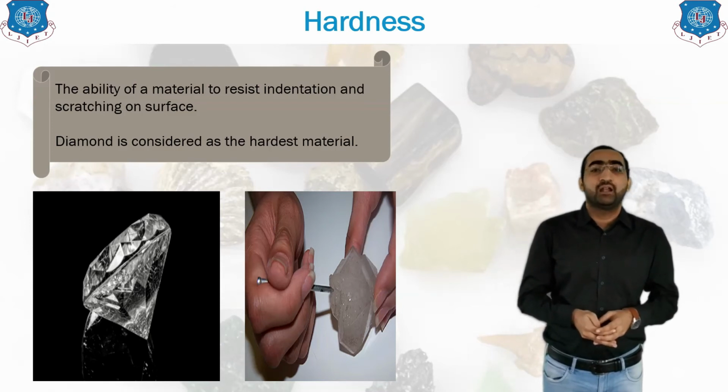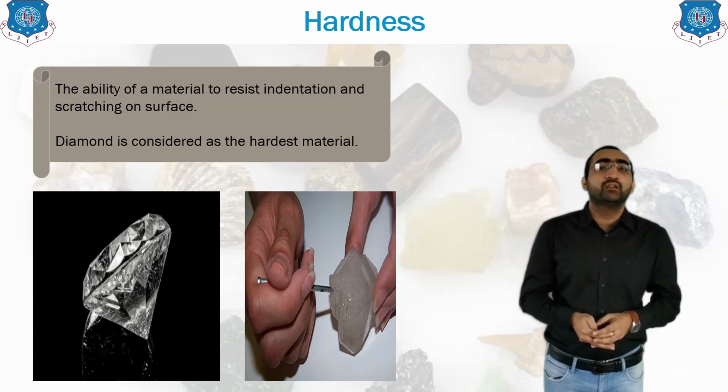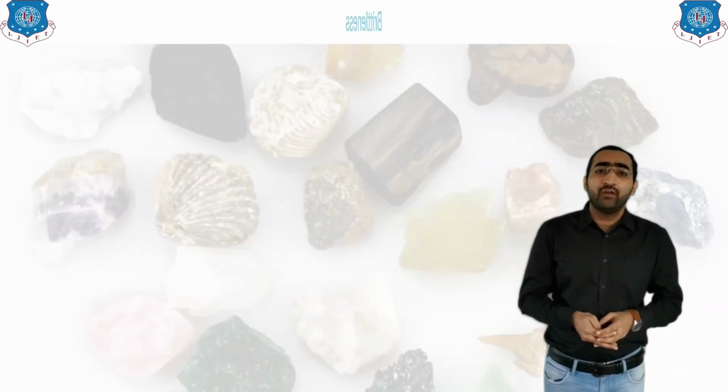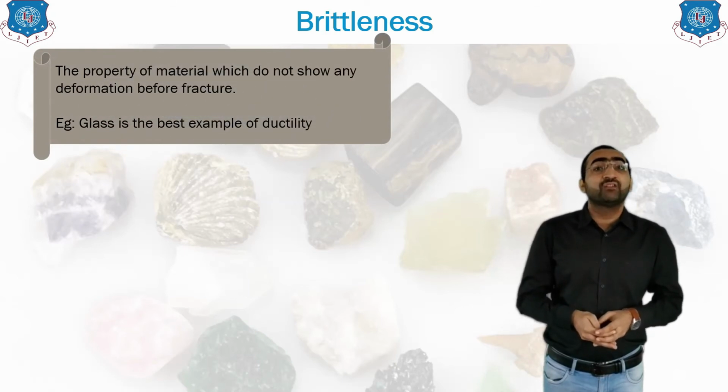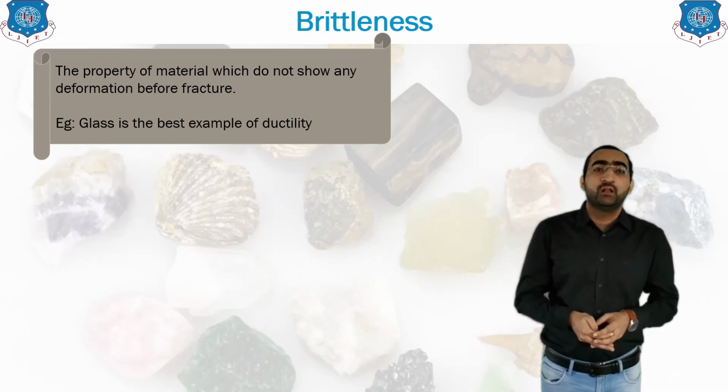That is hardness. Moving forward with our next topic, that is brittleness. You are aware of brittleness, but what is it? Brittleness is the tendency of a material to fracture without showing any deformation. Means without showing any sign of failure, it will definitely fail. Glass is an example of brittleness.